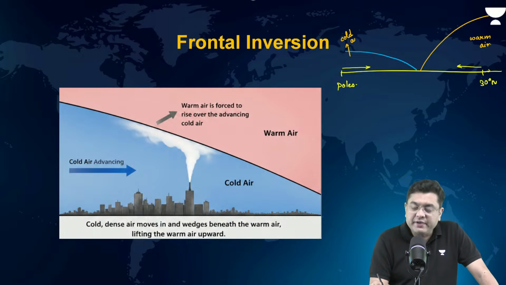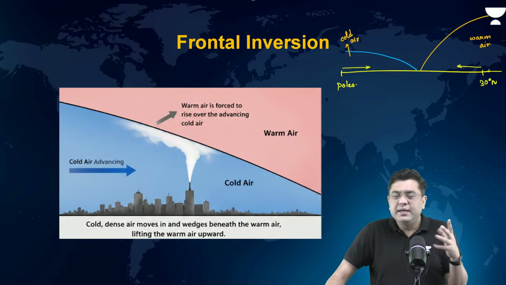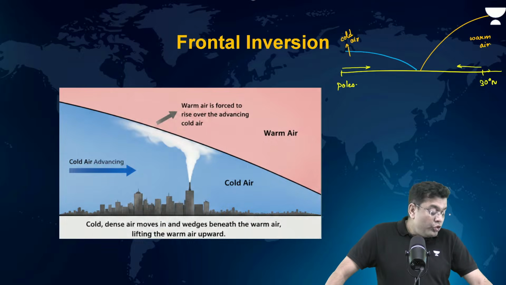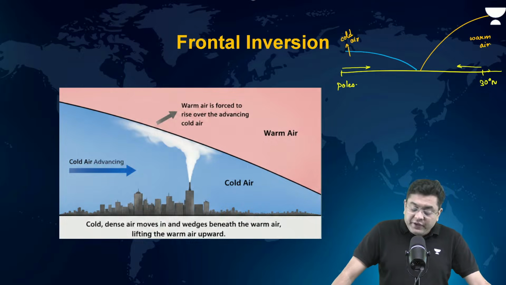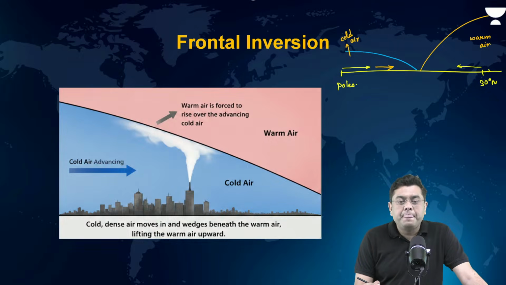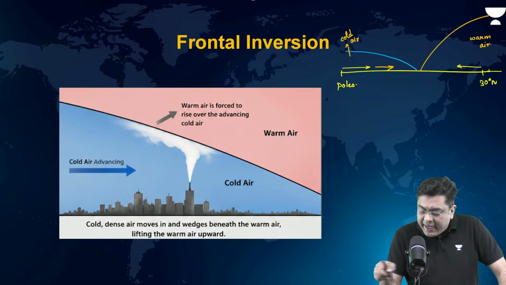Now, your normal logic will tell you that warm air and cold air come, they mix with each other, they meet, and life goes on happily thereafter. But in reality, it does not happen. Warm air and cold air do not mix very readily, especially when they cover very large areas. So in this particular case, let's suppose the cold air starts to move, it will maintain its volume, and this cold air will enter and penetrate into the region of the warm air.